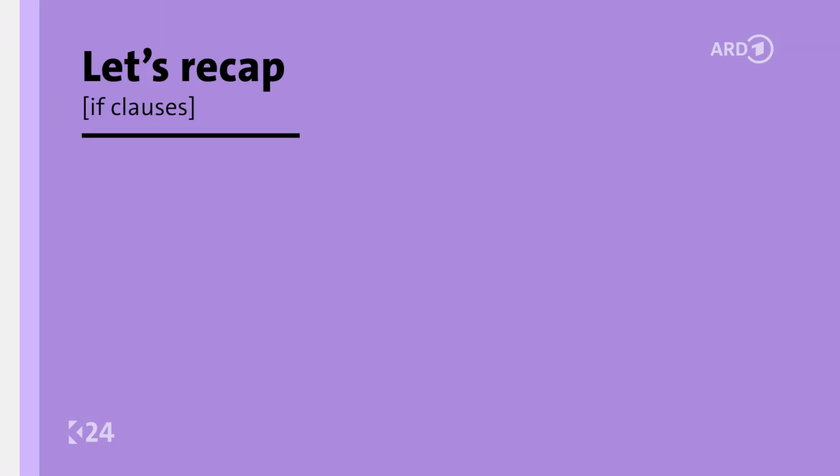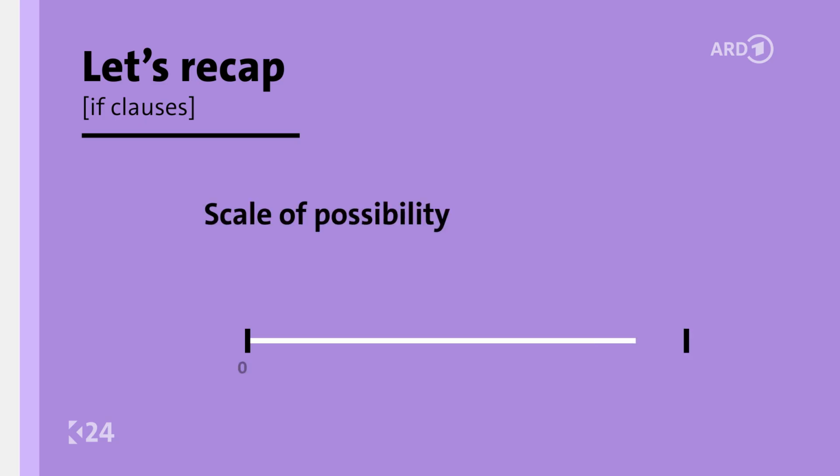Let's recap. An easy way to remember the different types of if clauses is to imagine a scale of possibility, from 0% to 100%. At one end, we have the zero conditional. This is used for events that always happen, so it's 100% certain. At the other end of the scale, 0%, we have the third conditional.